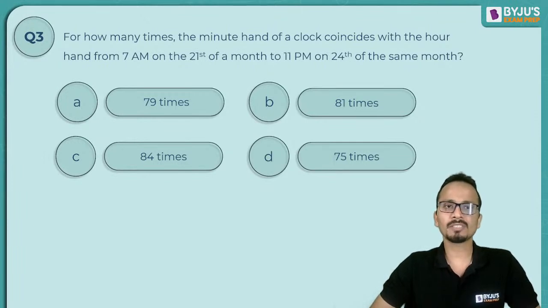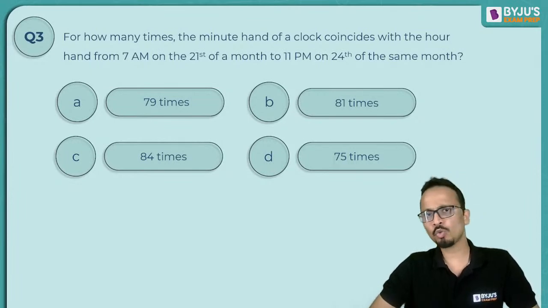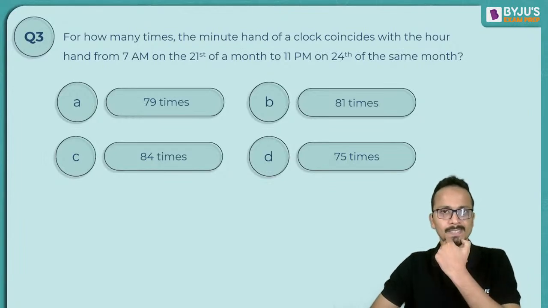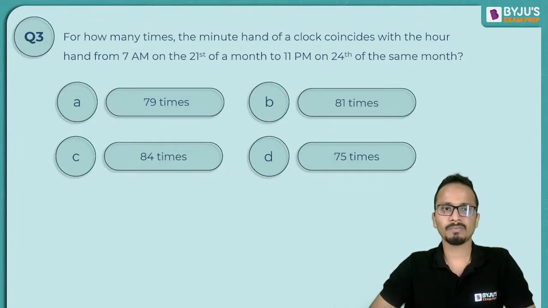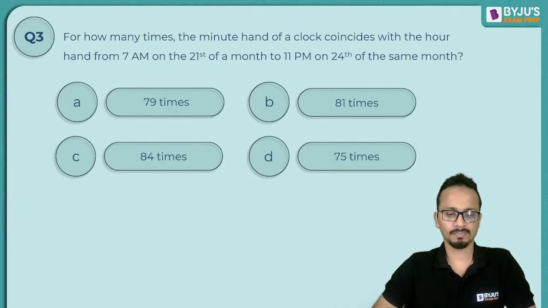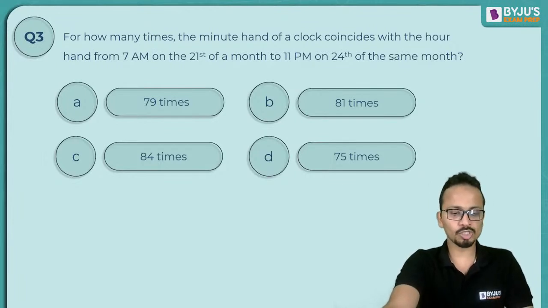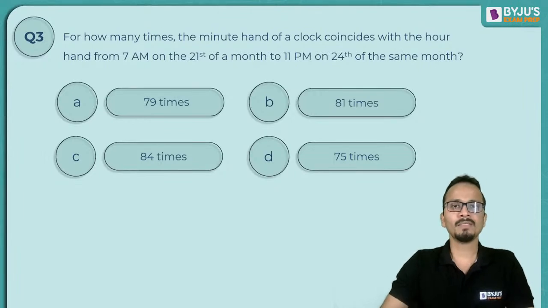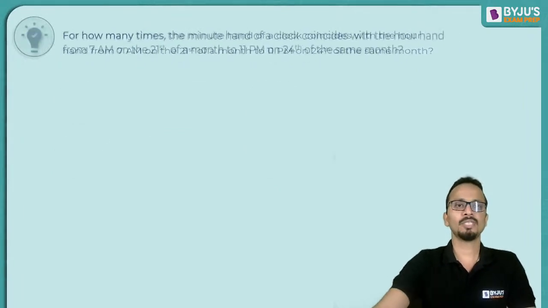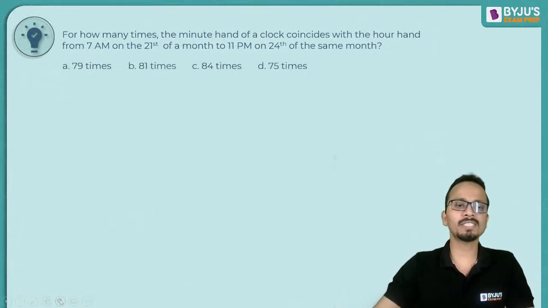Now, how many times does the minute hand of a clock coincide with the hour hand from 7 a.m. on 21st of a month to 11 p.m. on 24th of the same month? Now, please focus on all these questions, all of you. So, how many times does the minute hand of a clock coincide with the hour hand?